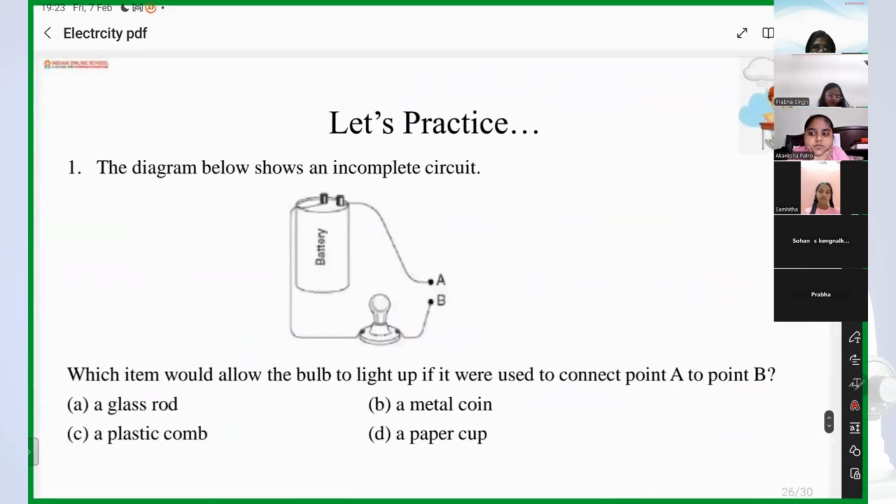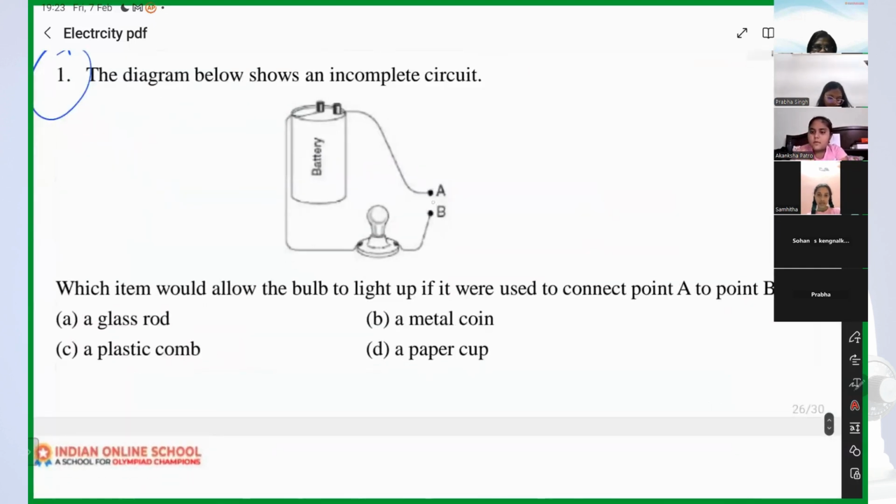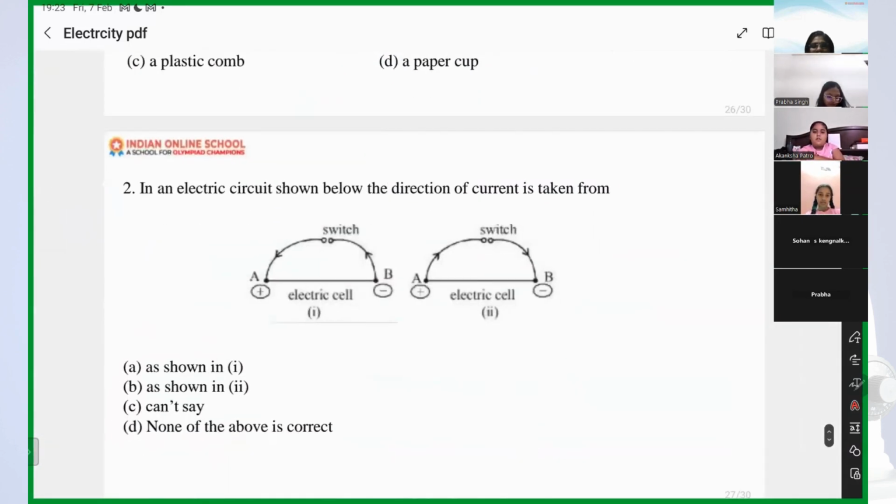Now there are just a few questions. Question number 1. Which item would allow the bulb to light up if it were used to connect point A to B? So what do you want to keep here between A and B? Metal coin. Very good, because it is a conductor.